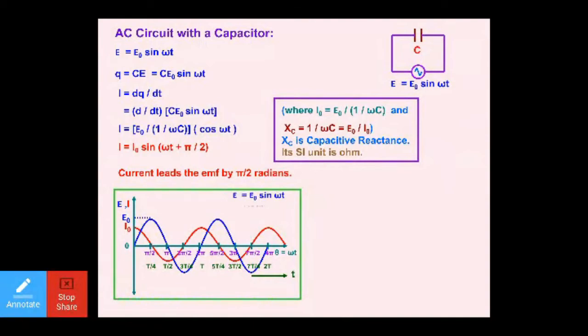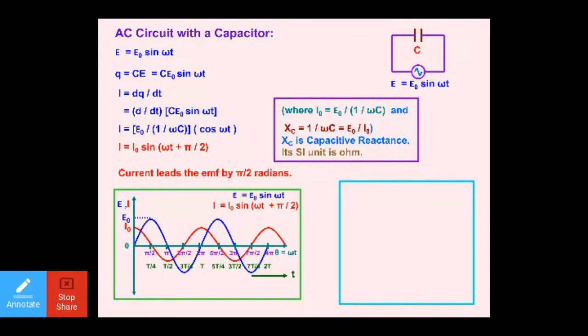Let's talk about it. E is equal to E naught sine omega t, and I is equal to I naught sine omega t plus pi by 2. It simply represents that EMF is lagging and current is leading. Let us make the graph so that the things will be more clear. Dear students, this is a graph, right?